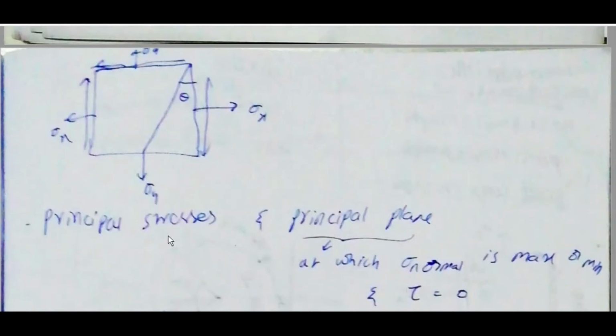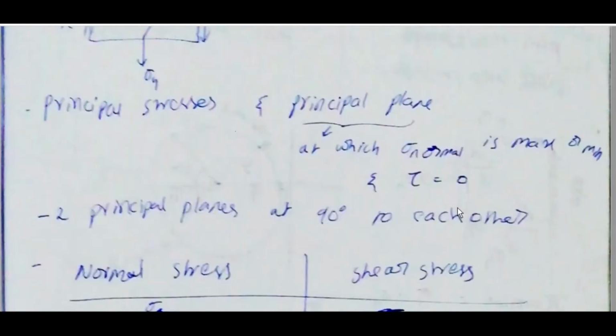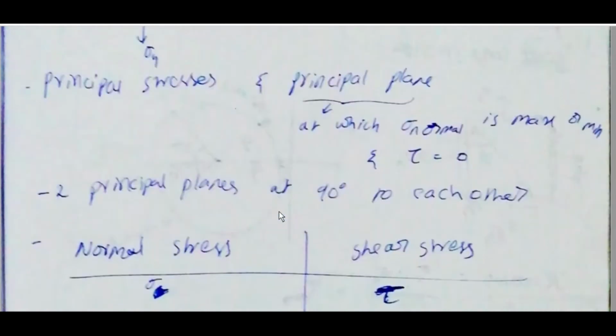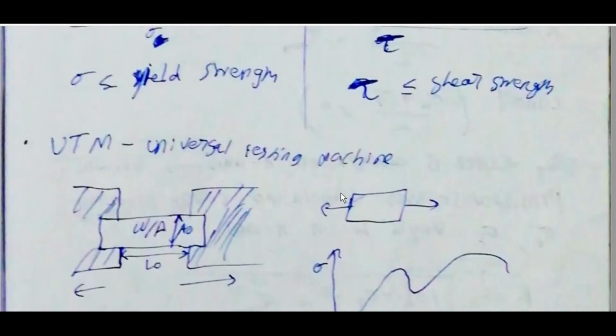Principal stresses and principal strain: in a principal plane, sigma normal is maximum or minimum and tau is equal to 0. Two principal planes are at 90 degrees to each other. Normal stress sigma less than or equal to yield strength. Shear stress tau less than or equal to shear strength.